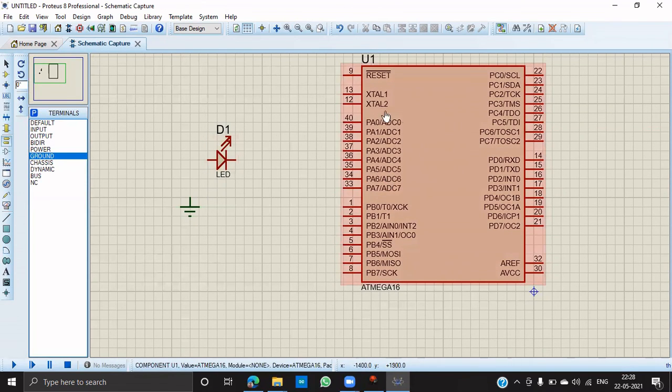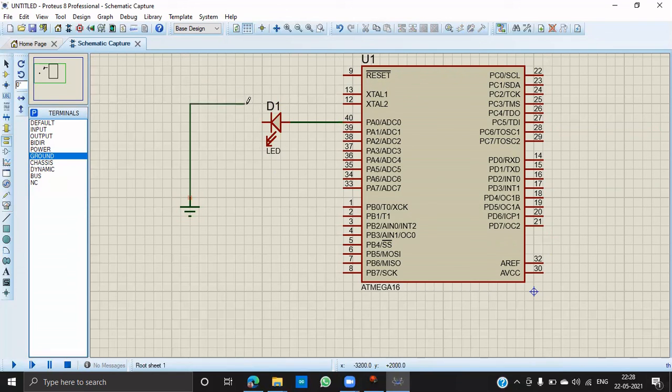Here, these are the port A pins, so PA0. Just drag here and make the reverse one. Like this, just connect the LED to pin number 40, and then to the ground. This is our basic LED circuit.